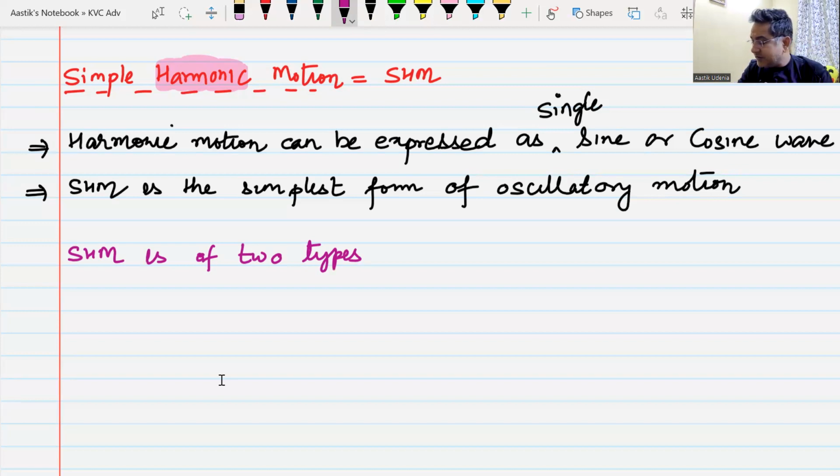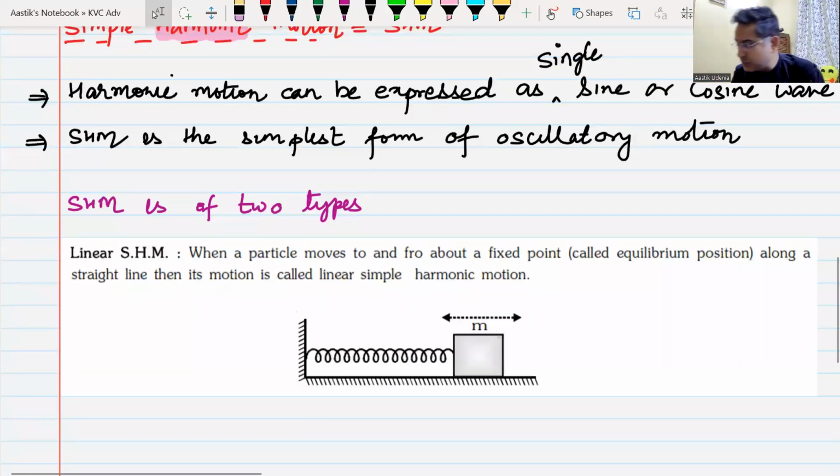Now what happens in this linear SHM? In this linear SHM, the particle moves to and fro about a fixed point and it moves in a straight line. We will have to understand both types of SHM and we will be doing that, don't worry. Just note down the two types of SHM right now.